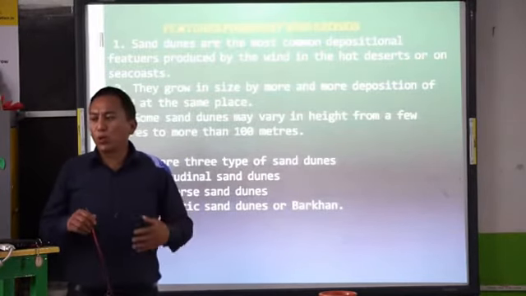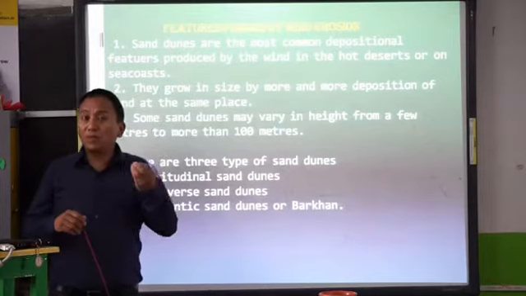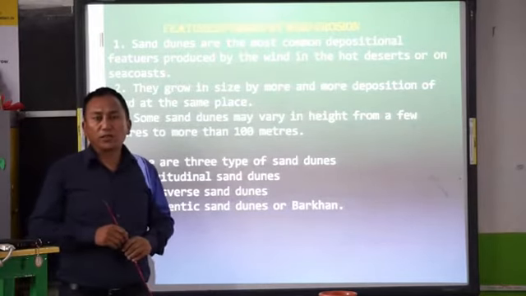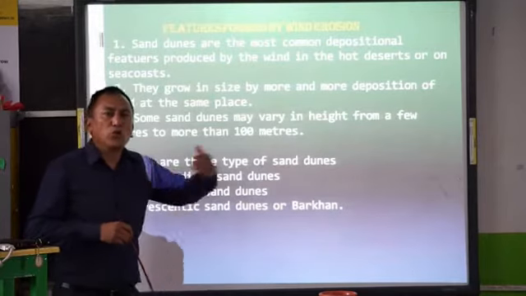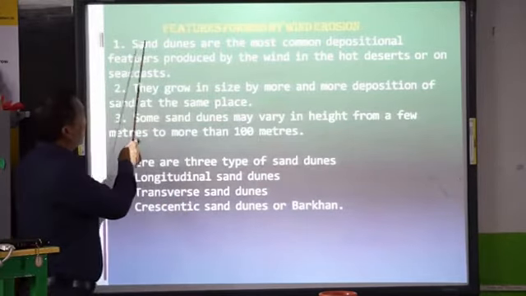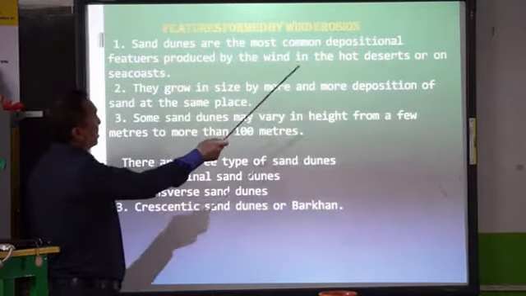Now these sand dunes can grow in size. They grow in height from a few meters to almost 100 meters. The sand dunes are very, very high, and they go on growing as well as moving. Sand dunes are the most common depositional features produced by the wind in the hot desert or on the sea coast.